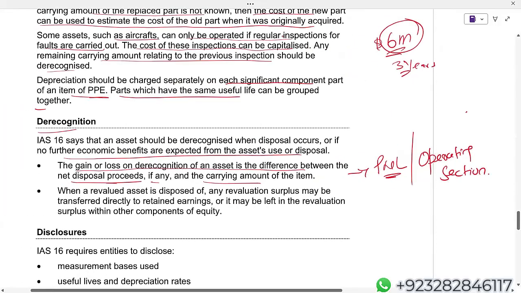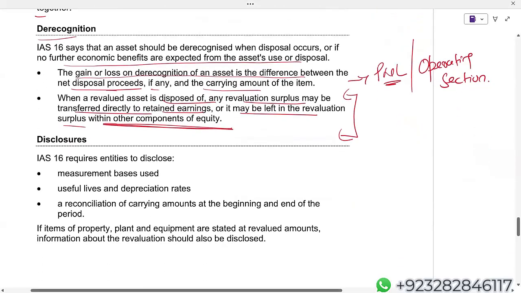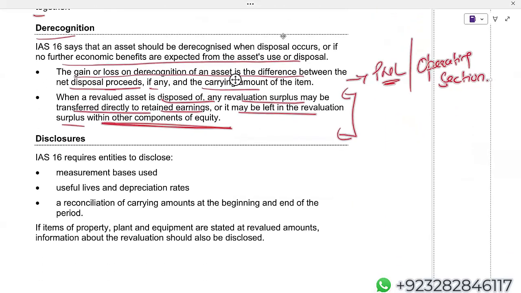When a revalued asset is disposed of, any revaluation surplus may be transferred directly to retained earnings, or it may be left in the revaluation surplus within other components of equity. Now, this is a very important concept. At disposal, it is not compulsory that you close the revaluation surplus to retained earnings. If you want, you can do that, but it is not compulsory. Disclosures: you just have to read them once.